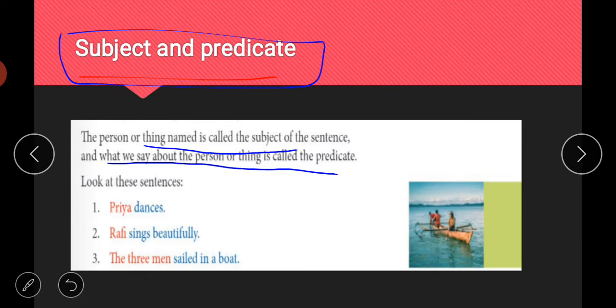One part is called the subject of the sentence, and the rest of the sentence is called the predicate. So now what is your subject and what is your predicate? How will you judge that this part is the subject and this is the predicate? How will you decide that?